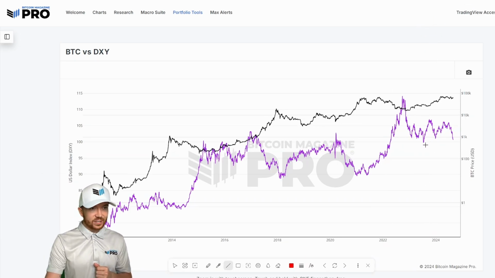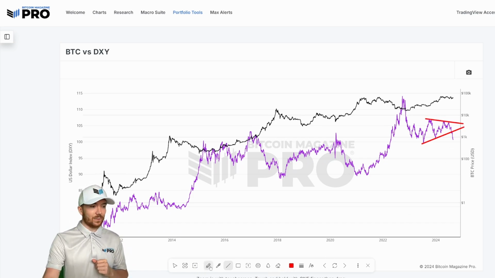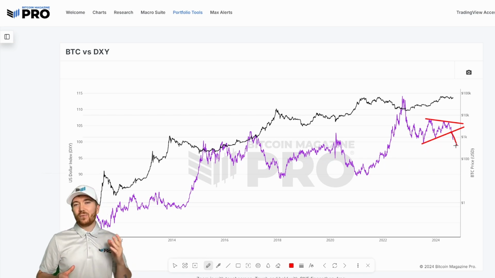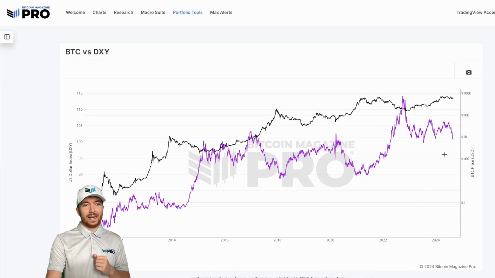If I just draw on the chart here, we can also see that this was basically coiling up for probably over a year now, this price action in the DXY. So the fact we had a breakout to the downside is actually quite bullish. And really, we've not seen Bitcoin react to this yet, considering we've been declining on this DXY index for a number of weeks now.